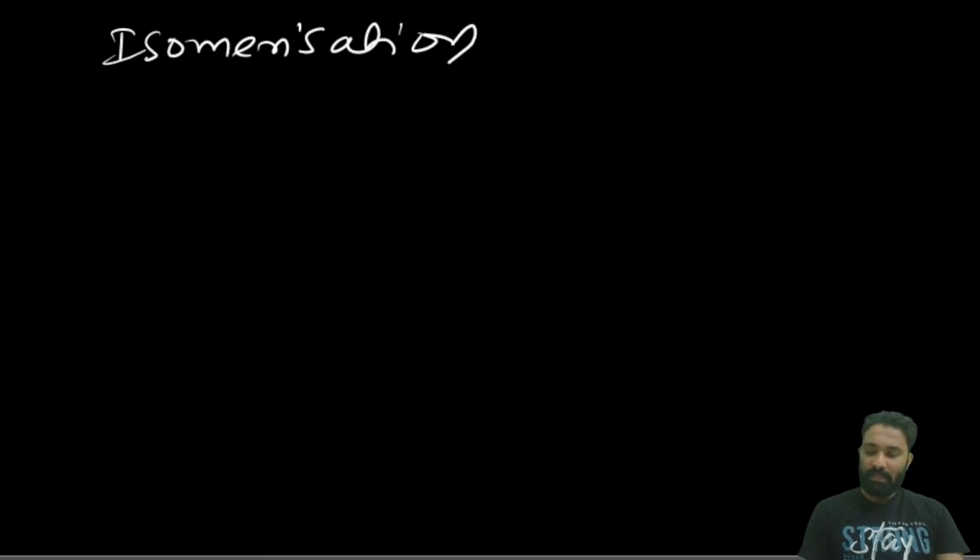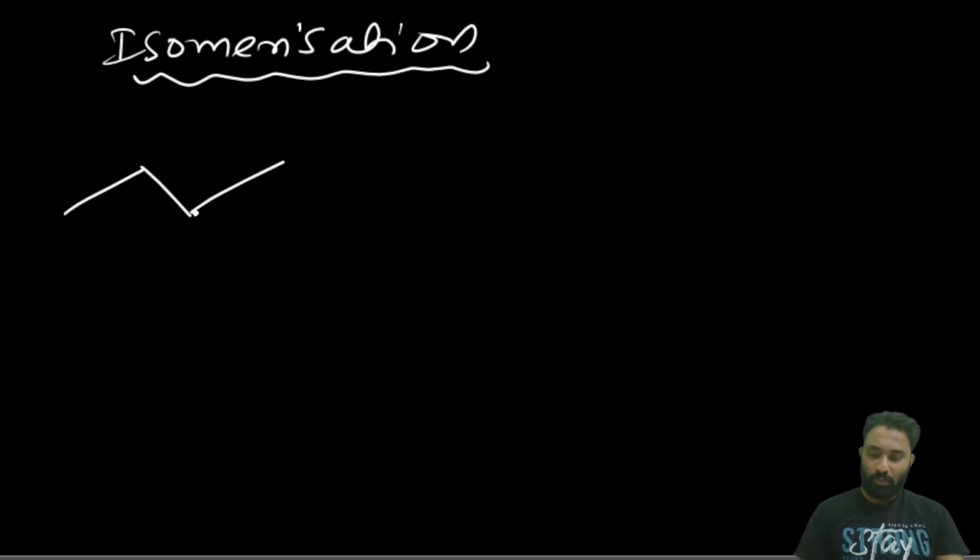In the conversion case it may be useful for us, that is isomerization. What is the meaning of isomerization? Alkanes are heated with AlCl3 at high temperature. What will happen? Branching it will give, or a 1,2 hydride shift or 1,2 methyl shift will happen.